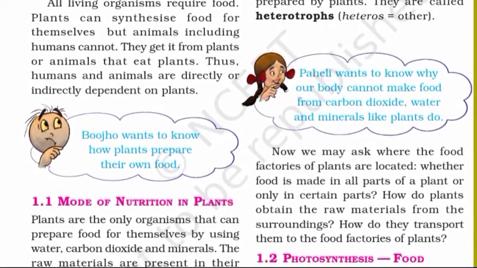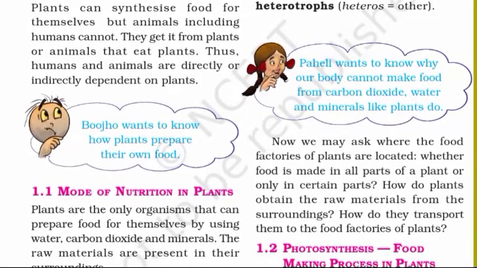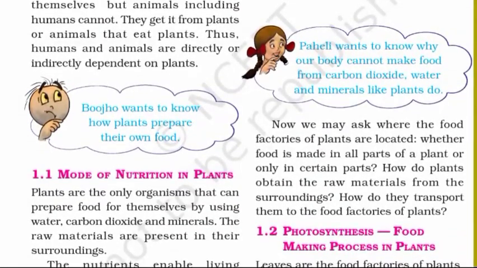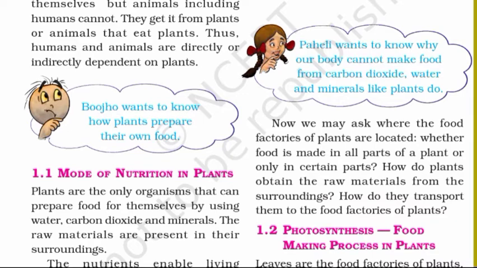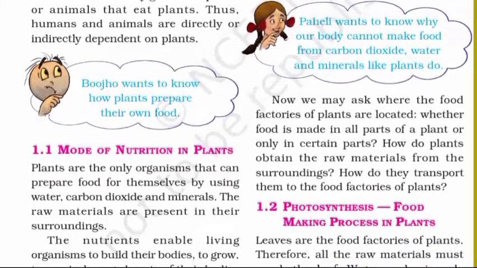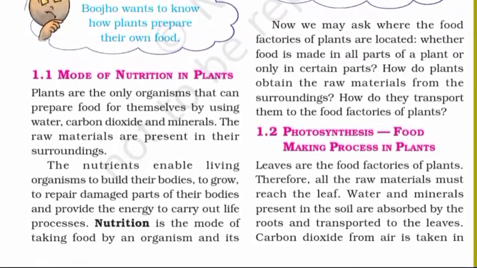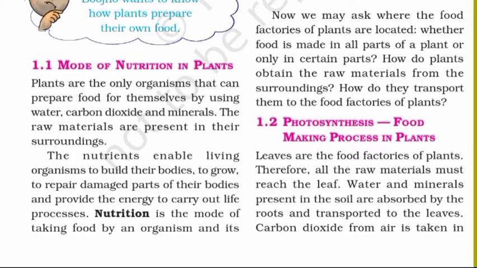There's a thought bubble given here. A picture of Paheli is next to it. Paheli wants to know why our body cannot make food from carbon dioxide, water, and minerals like plants do. Now, we may ask where the food factories of plants are located, whether food is made in all parts of a plant or only in certain parts. How do plants obtain the raw materials from the surroundings? How do they transport them to the food factories of plants?